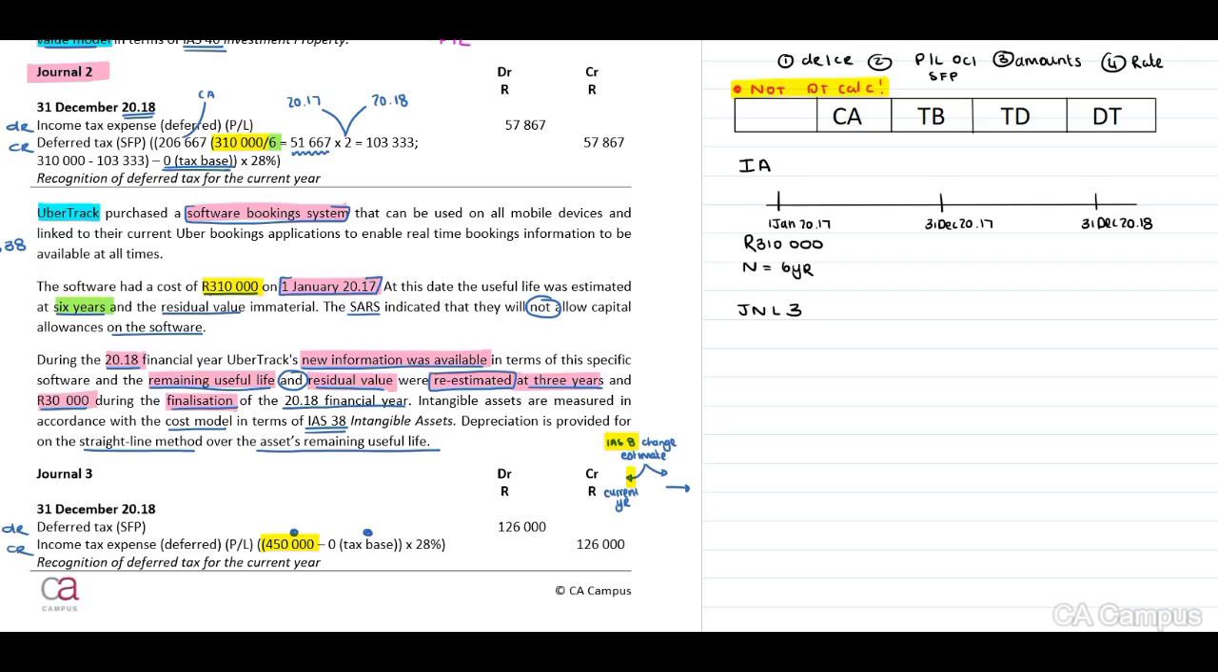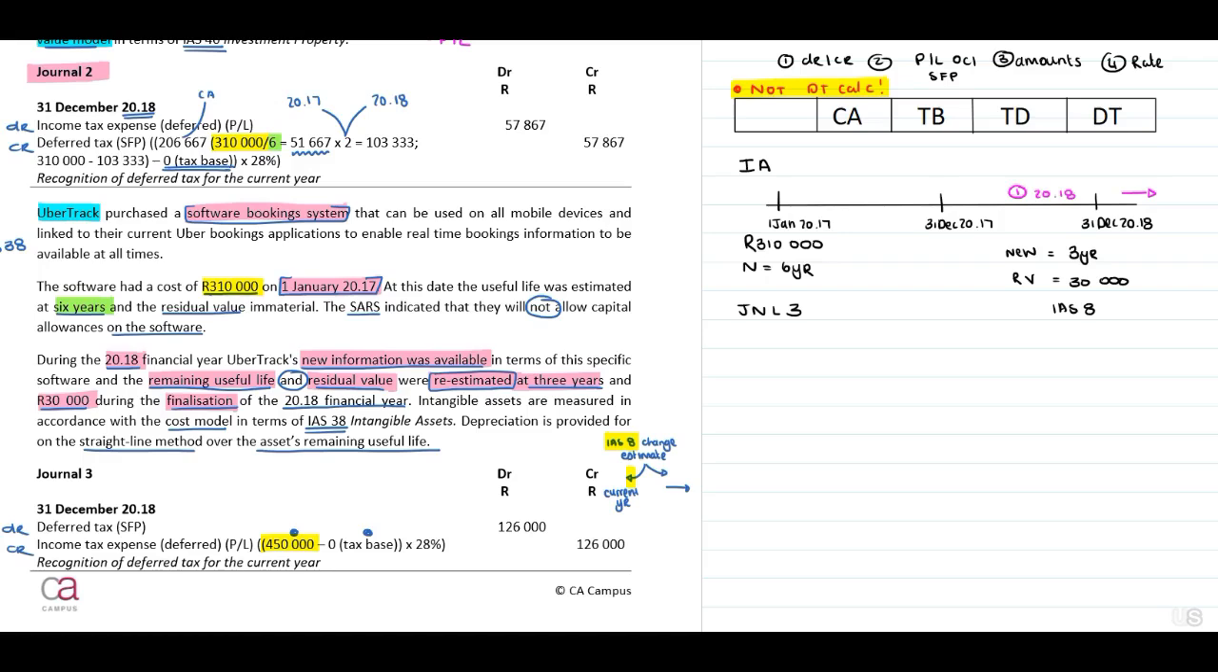Right, now when we look at this during finalization, they have identified, when we look at our timeline, that we have a new remaining useful life of, let me just get this, 3 years, and we have a residual value of 30,000. Therefore, in terms of IAS 8, do you agree with me that we need to take this into account in our current year, which is 2018, as well as future periods?